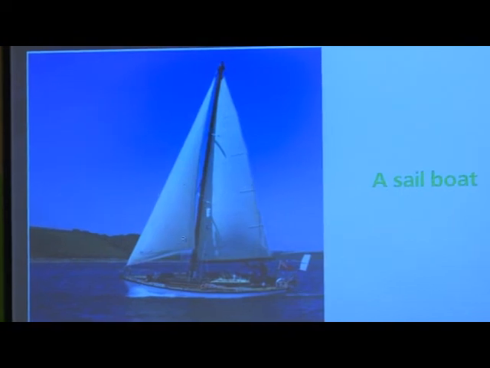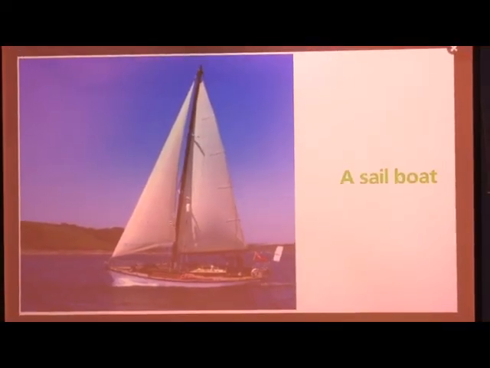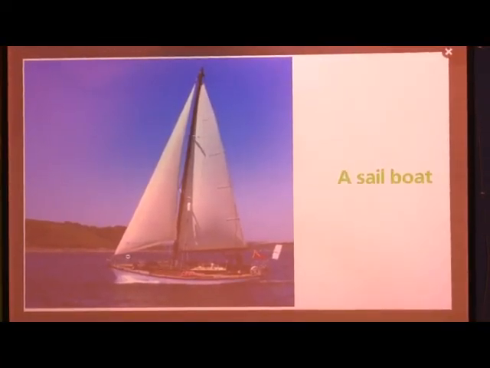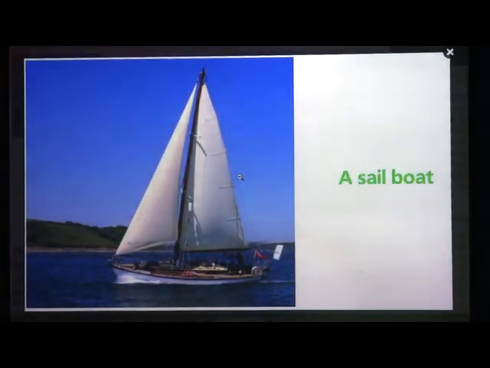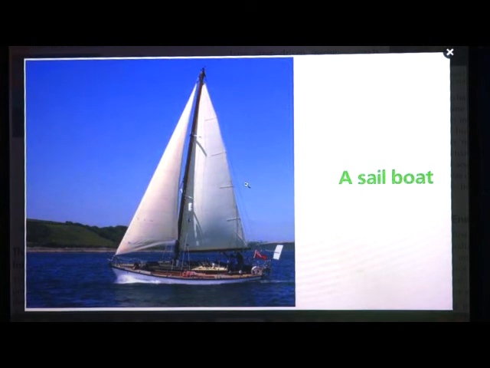So they made the sailboat. How did the sailboat come into existence? I'll show the picture of that. They put cloth on the sailboat, and it helped in moving the boat. As the wind moved in that direction, these sailboats also started moving.